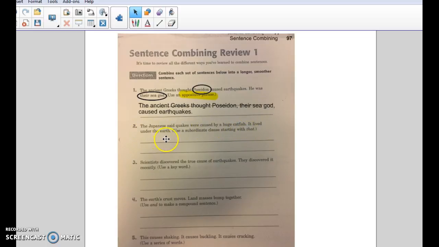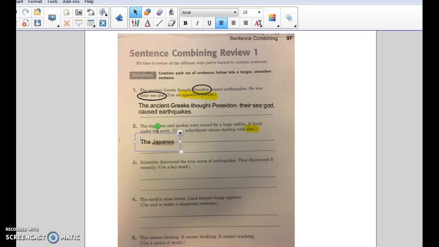Number 2, the Japanese said quakes were caused by a huge catfish. It lived under the earth. That's kind of a crazy thought. Use a subordinate clause starting with that. So we have to really pay attention. Subordinate clause is just a dependent clause, meaning it couldn't stand on its own. We have to use the word that in our response.